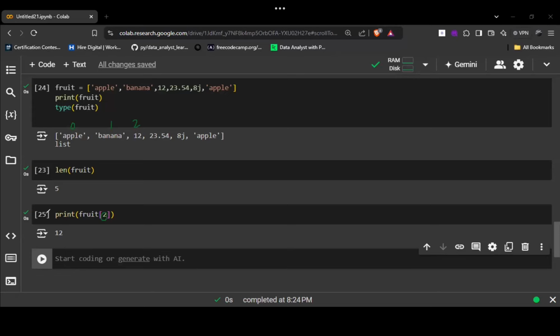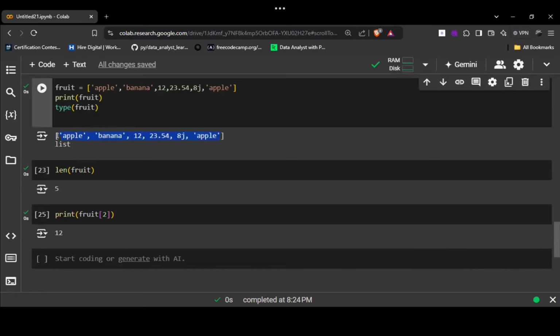Yes, but sir, according to the length there are 5 items. Right, according to the length there are 5 items, but in Python the counting starts from 0. The index numbers start from 0. So apple is on the first position, but its index number is 0. There are 5 items, but how many indexes do we have over here? 0, 1, 2, 3, 4, 5, but the items we have are 6. We have 6 items, right? Understood? Yes, sir.